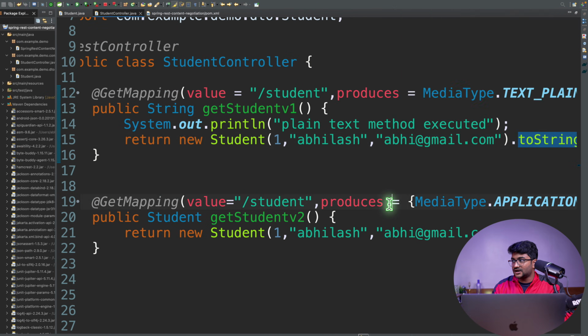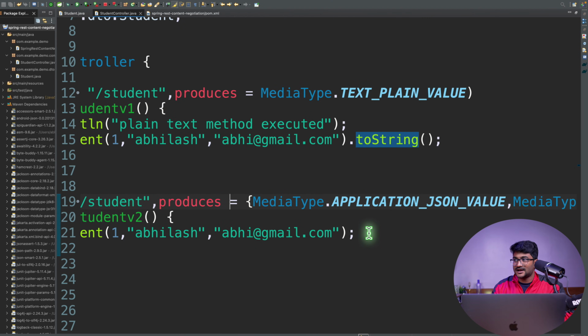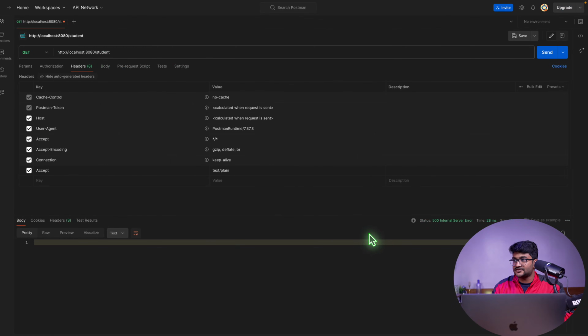So I think you can club the application JSON and XML together with the text plain. I think you have to write another method. So let's just see whether that works. So I'm writing text plain right now. I'm getting the data in plain text. You can see the data representation.